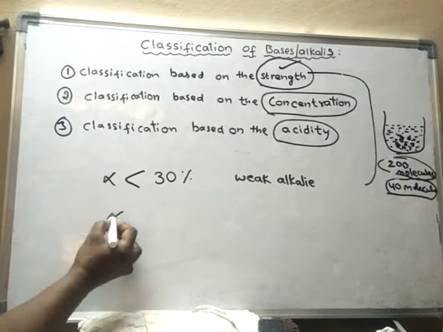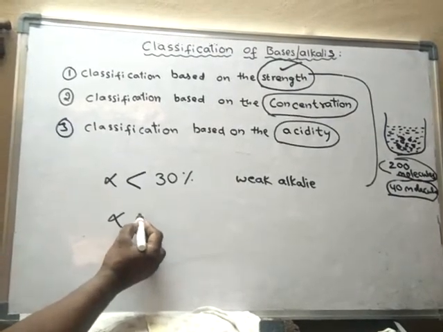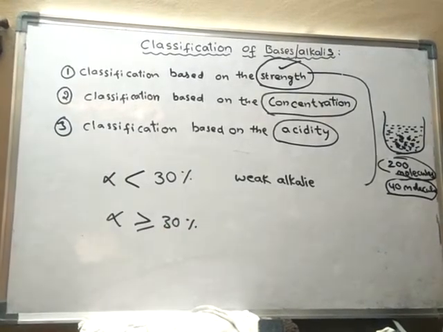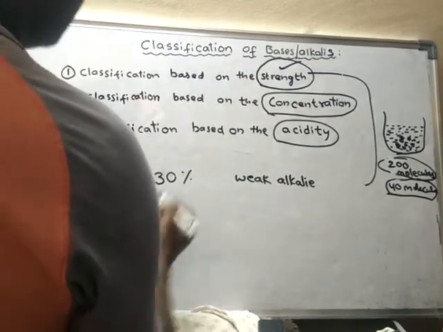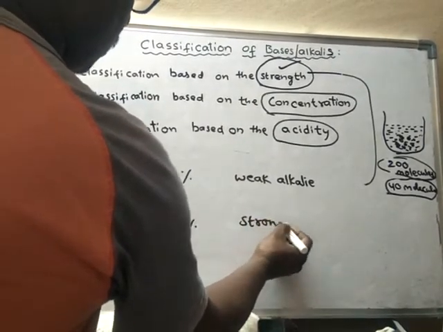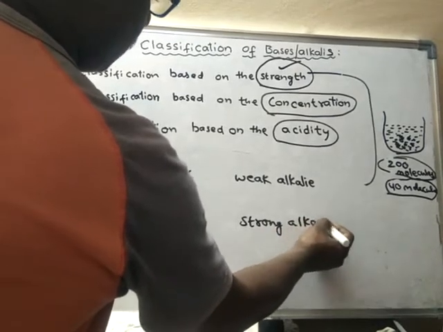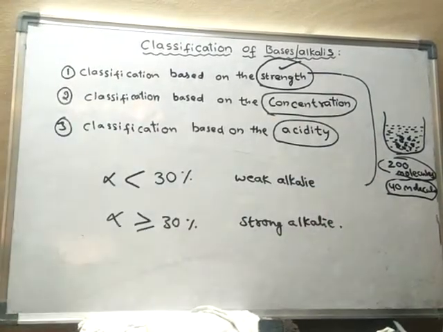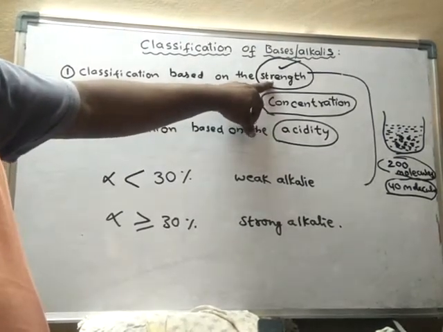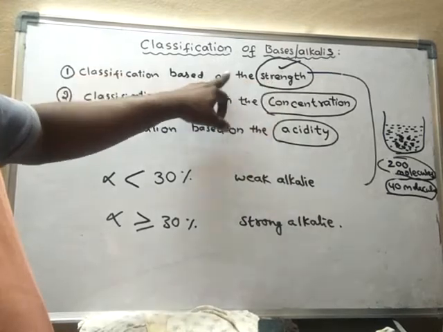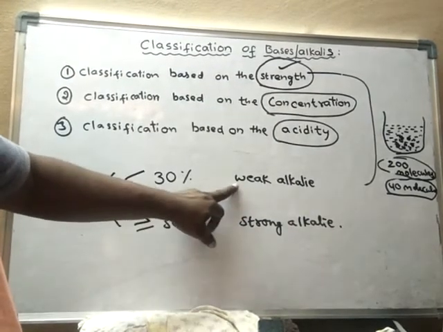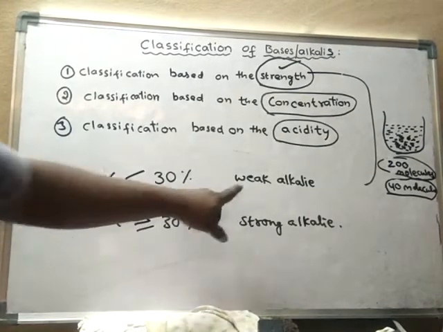If the degree of dissociation is greater than or equal to 30%, then that alkali is said to be a strong alkali. So based on the degree of dissociation, the bases can be classified into two types. What are the two types? Weak alkalis and strong alkalis. What are weak alkalis?